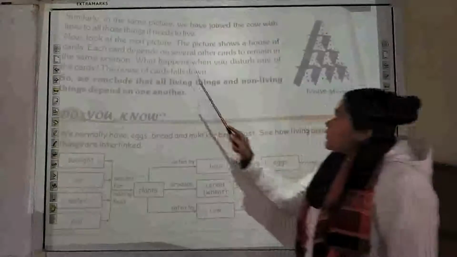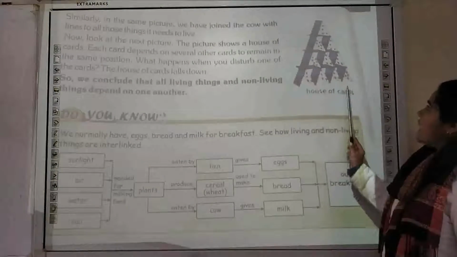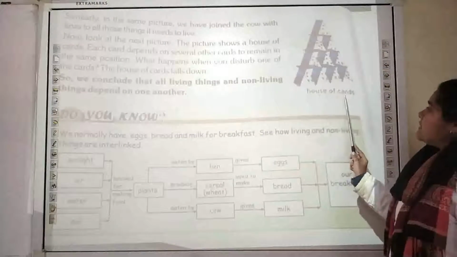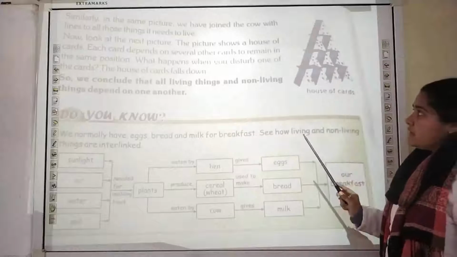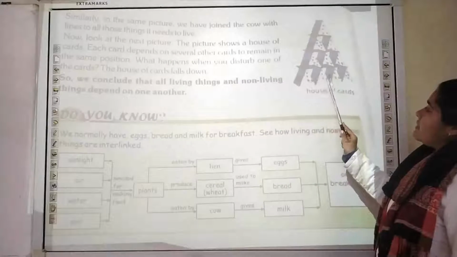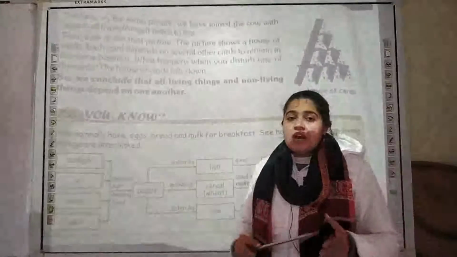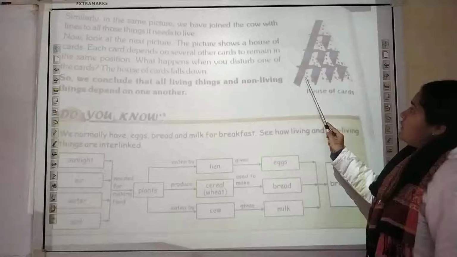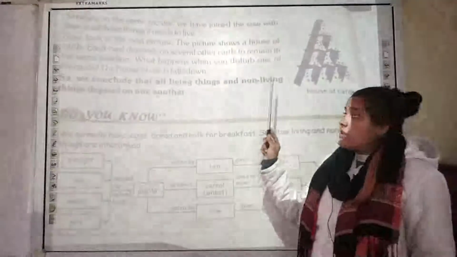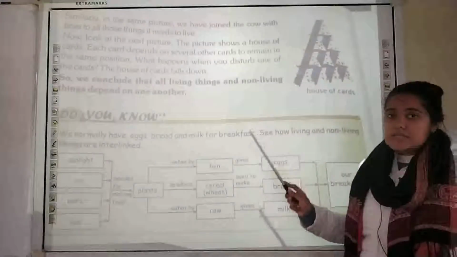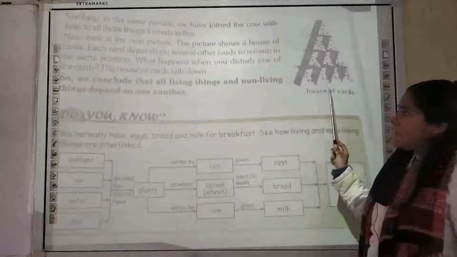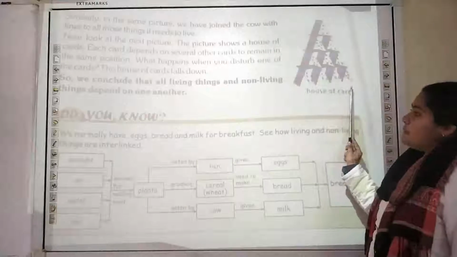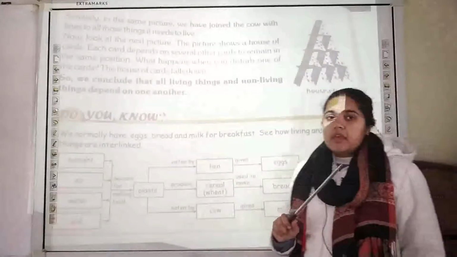Now the next picture. If you go through this picture, there is a house of cards. These are the pack of cards which you play with. This is a house which is made from these cards. As you people are aware, this house has been created because each card has a particular position. If the position of any of the cards is changed, if any of these cards is disturbed, then the whole house will be destroyed. It will fall down completely, and the house of cards will be destroyed.